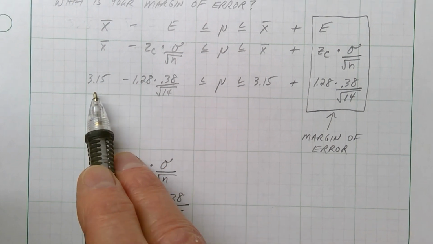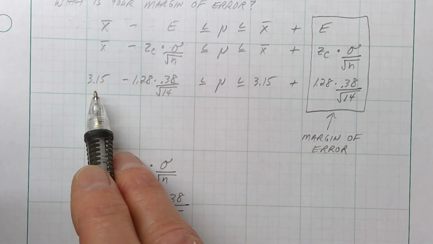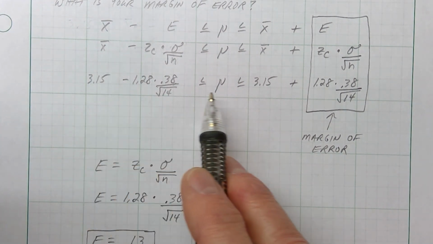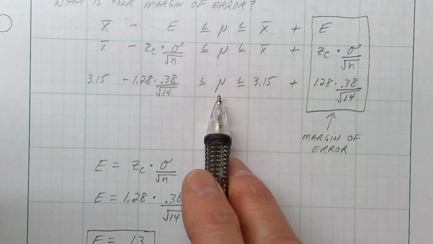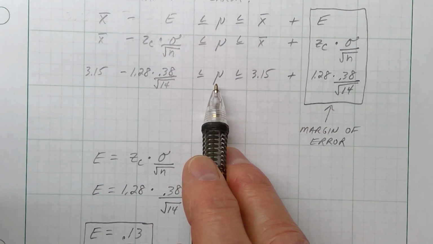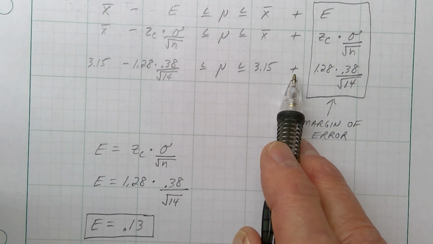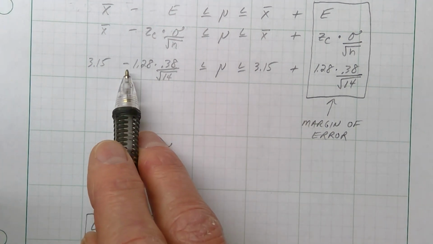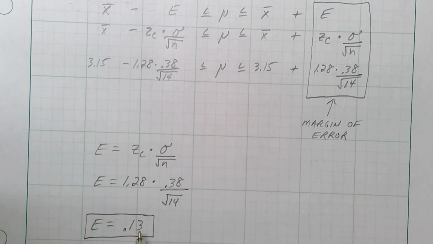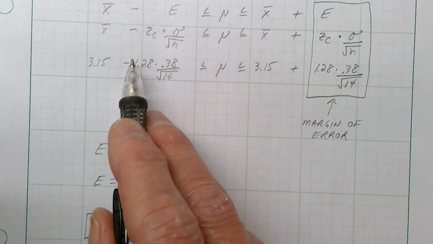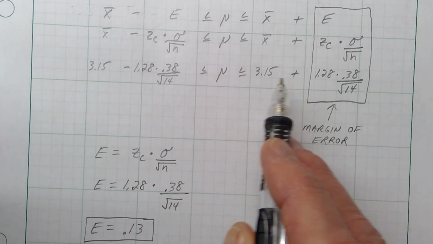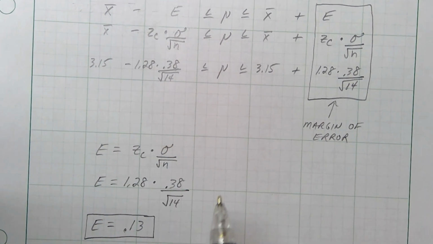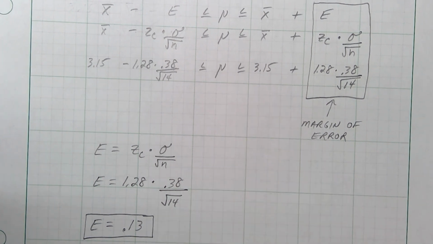So up here we're saying, based on my sample weight of 3.15, I think that mu is 3.15. I think the true average weight of a hummingbird is 3.15 grams plus or minus 0.13 grams. That's my margin of error. So if they ask you what the margin of error is, just calculate this part separately. That's your give or take. You're saying, I think it's 3.15, give or take 0.13.